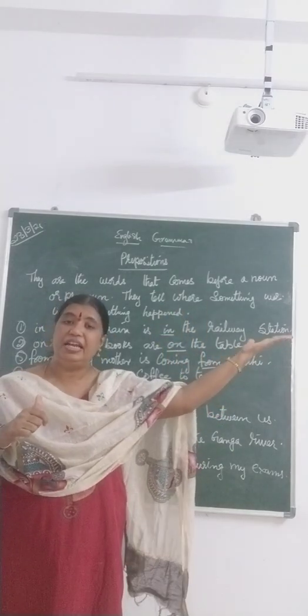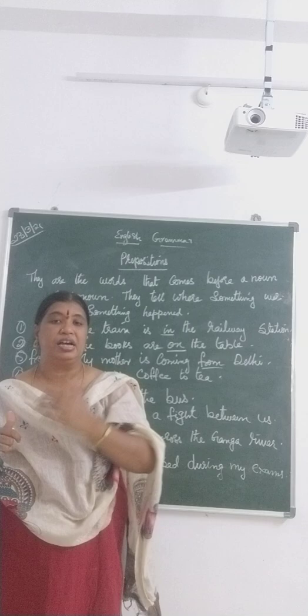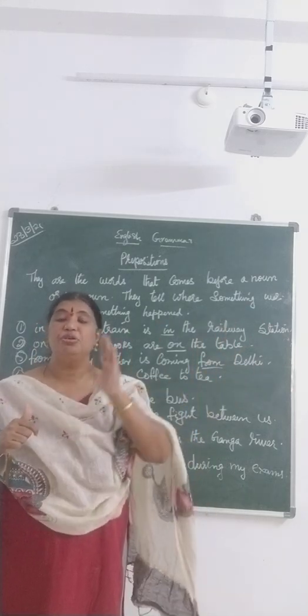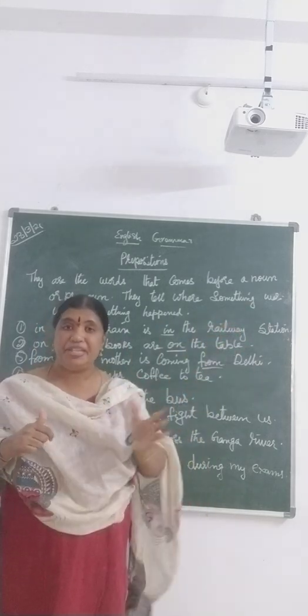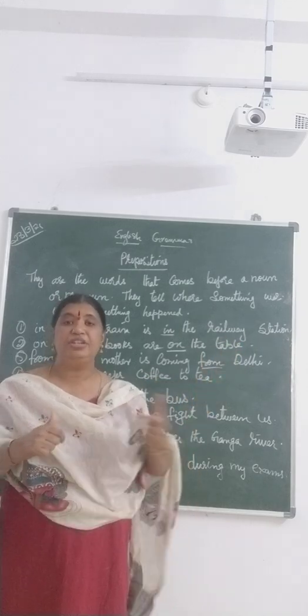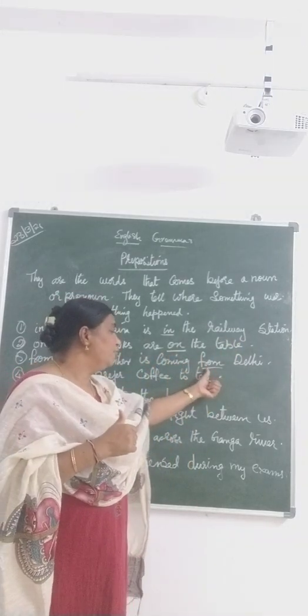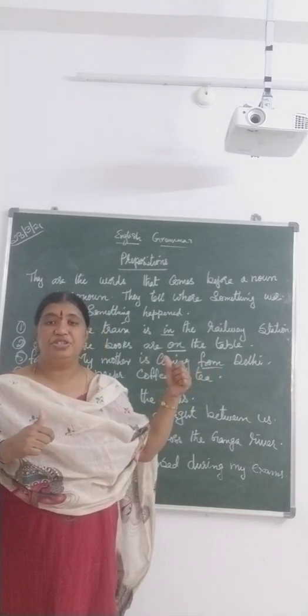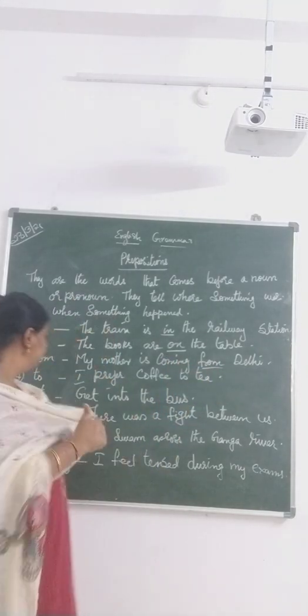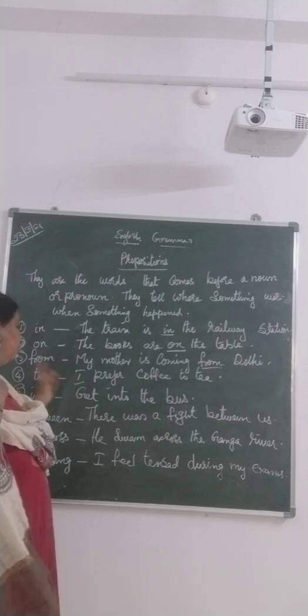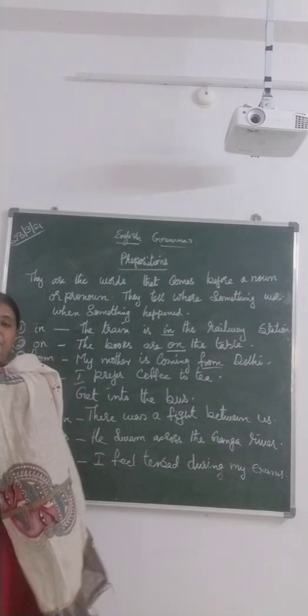So from one particular place, she's coming to another place. From Delhi to Hyderabad. So to represent the movement of the object, we use the preposition from. Understood, children, now? Yes? Now, to. To is also a preposition.